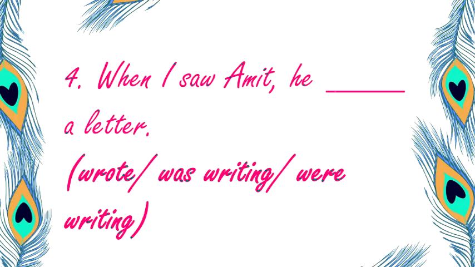So we have to see the subject is he. Now he is singular. So the helping verb will be was or were. You're right. It should be he was writing. Okay. He was writing a letter. Was is the helping verb with first form and ing. That is the rule of past continuous tense.